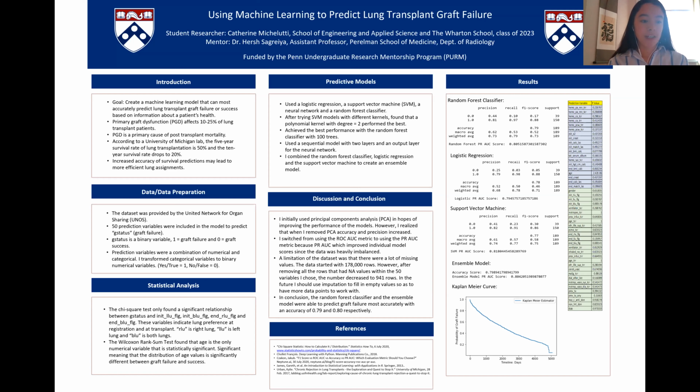And in conclusion, the random forest classifier and the ensemble model were able to predict graft failure most accurately with an accuracy of 0.79 and an accuracy of 0.8.